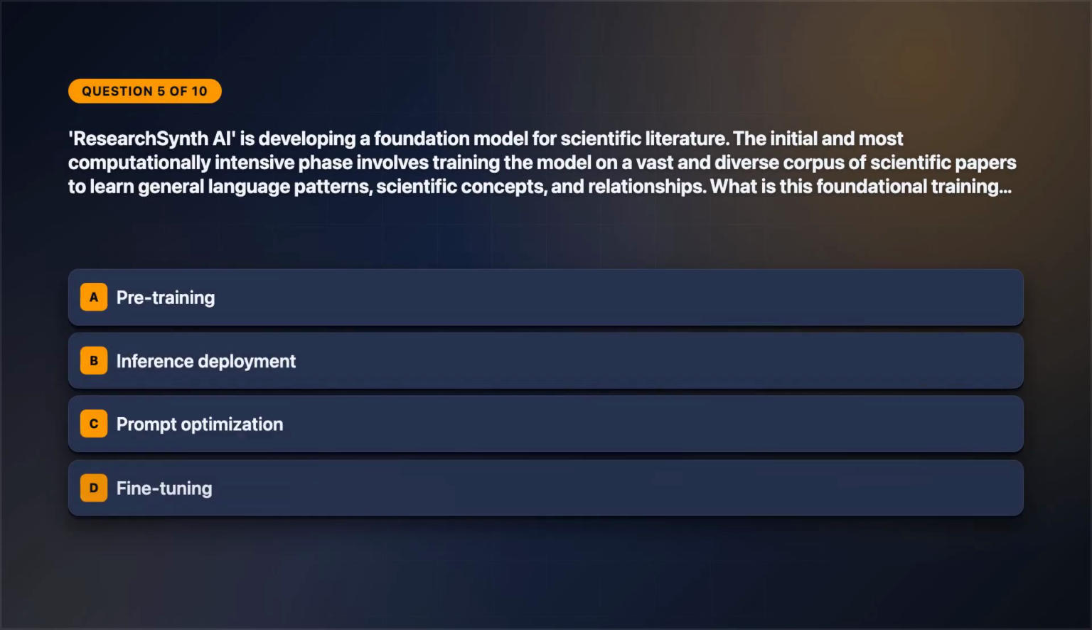Next up, let's look at question 5. Research Synth AI is developing a foundation model for scientific literature. The initial and most computationally intensive phase involves training the model on a vast and diverse corpus of scientific papers to learn general language patterns, scientific concepts, and relationships. What is this foundational training phase called? Select one answer. Review the answer choices on screen.